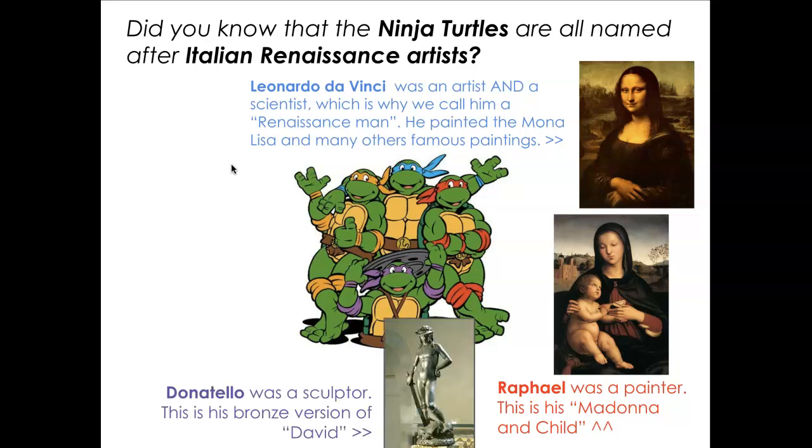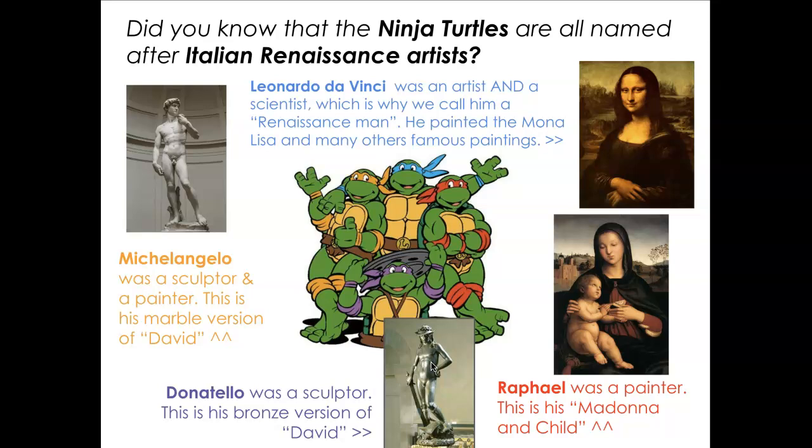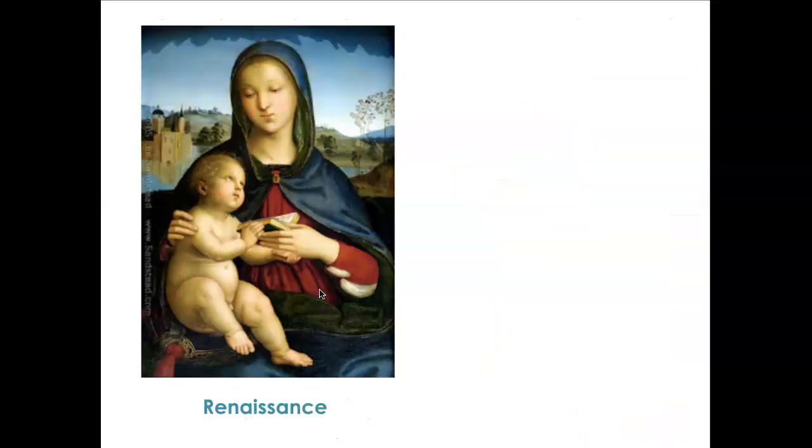We have Donatello. He was a sculptor. This is his bronze version of the David. This is the biblical David from David and Goliath. This is how he created the statue. And then we have Michelangelo, and he was a sculptor and a painter, and this is his marble version of the David, which we saw in our humanism discussion. So these two are the Davids. And all of these four artists are very famous Renaissance artists.